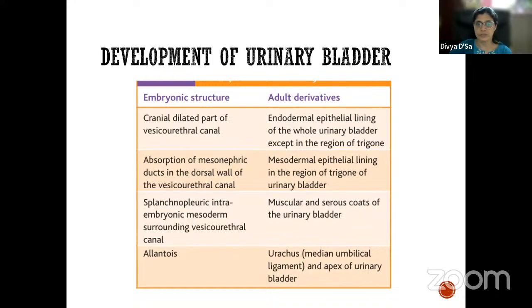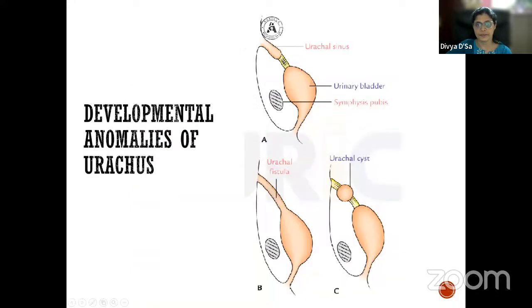So this is the main thing which you need to write when you write about the development of the urinary bladder. Some of the developmental abnormalities we see: the proximal portion may remain patent and it forms the urachal sinus. The distal portion will be obliterated. Sometimes the entire thing remains patent and it forms the urachal fistula, so it will be opening near the umbilicus. And sometimes both the proximal and the distal portions are obliterated, with the center remaining patent, which is called the urachal cyst.